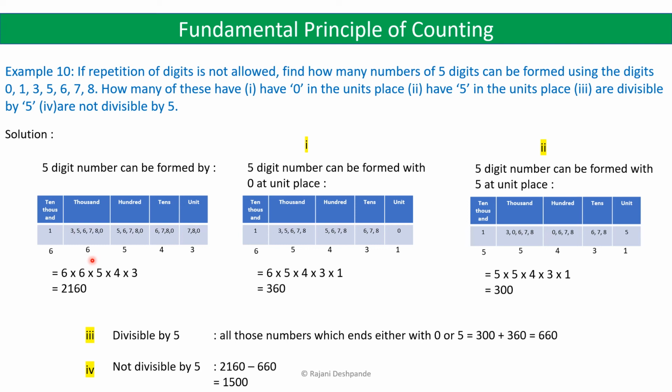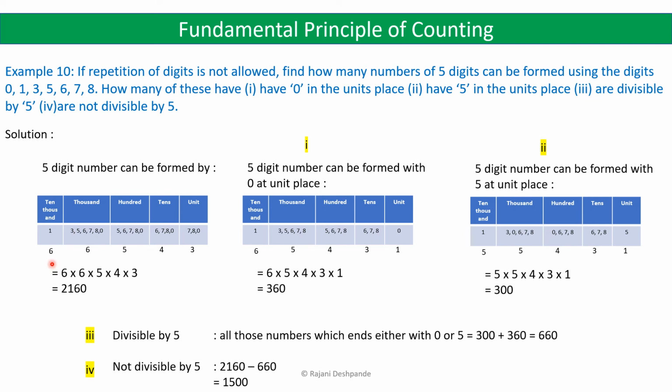Now suppose that we are using 3 in the thousands place, then we will be left with the remaining 5 choices, that is 5, 6, 7, 8 and 0. Again, suppose we are using 5, then we will be left with the choices 6, 7, 8, 0. So when you proceed further, one of your digits which we have already used, we cannot use for the next place. So because it is mentioned that repetition of digit is not allowed.